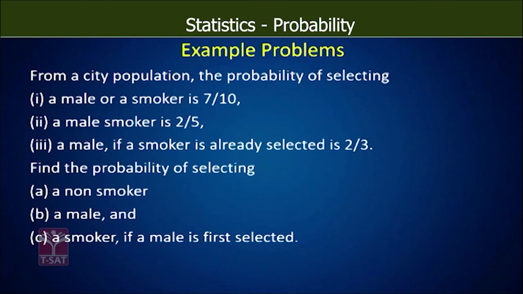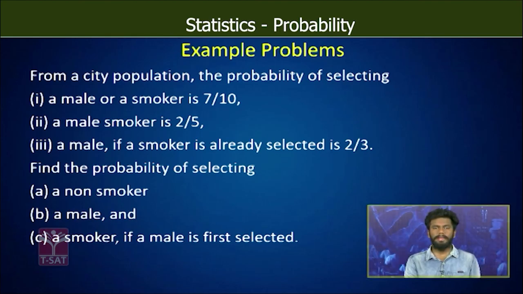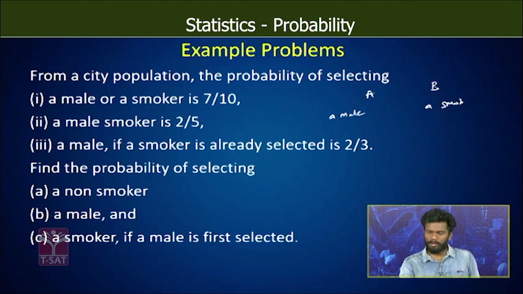From a city of population, the probability of selecting a male or a smoker is 7/10, and the statements are given. Now first, let us assume there are two events, A and B. Now A is nothing but selecting a male and B is an event selecting a smoker. Now write in the statistical terms. Probability of selecting a male or a smoker, that is P of A union B, is given by 7/10.